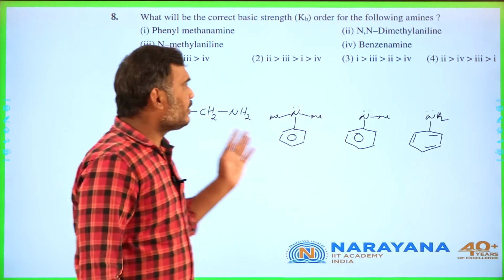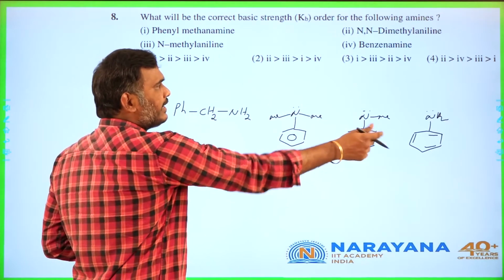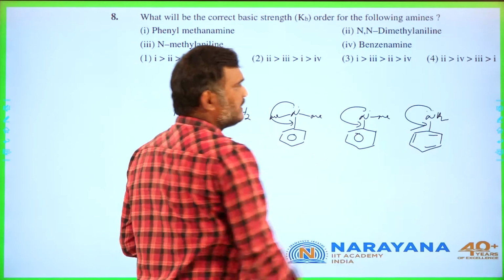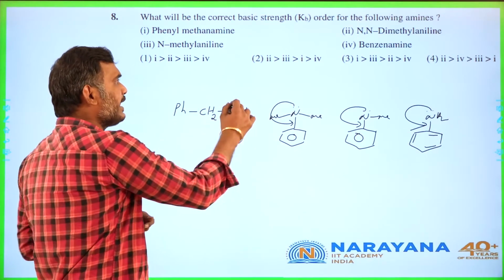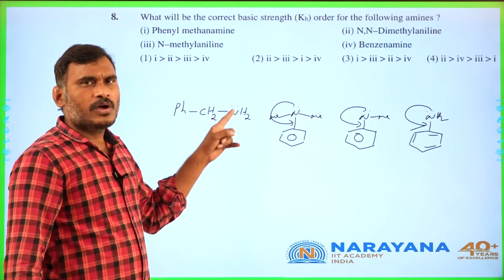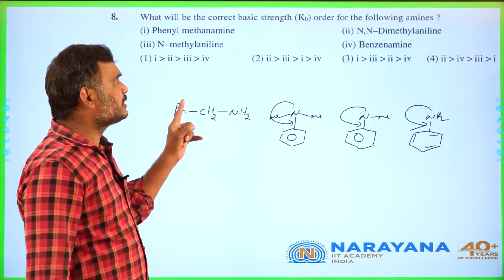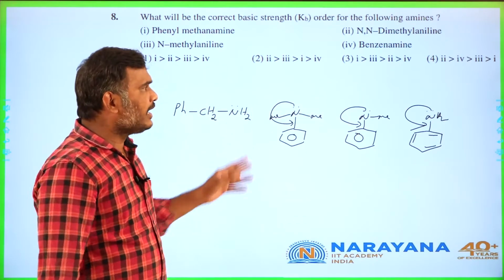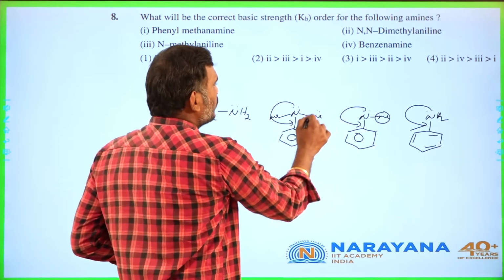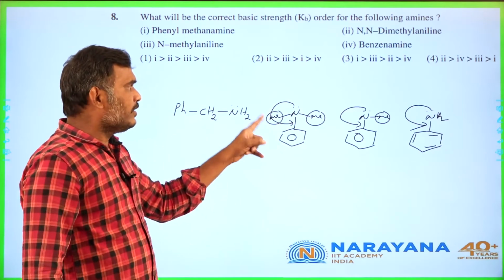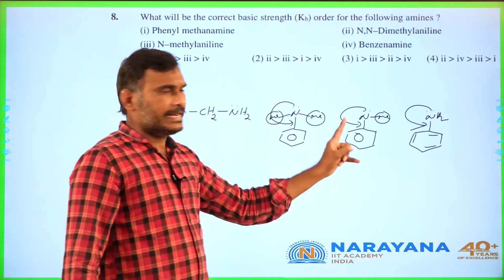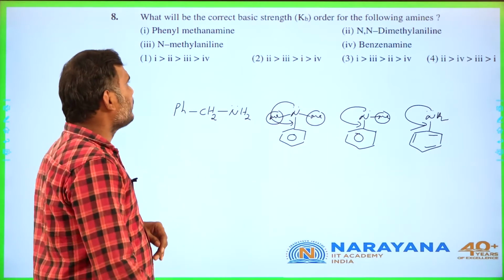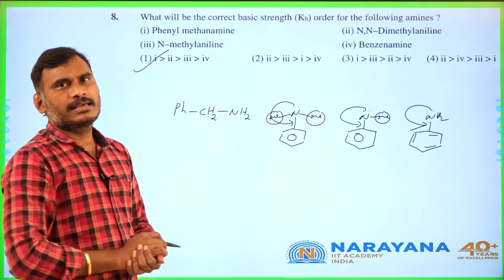Okay, student? In all of them, if you observe the second, third and fourth, the lone pair is in conjugation with the benzene ring. But here it is only an amine, no conjugation, it is an alkyl amine, this is the highest one. Here and here, and next, methyl groups are there. That is why 1 is greater than 2, 2 greater than 3, 3 greater than 4. 4 is the least, 1 is the highest. Where is the option? Yes, here is the option.